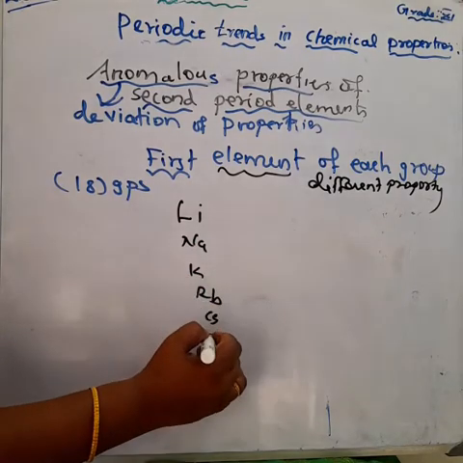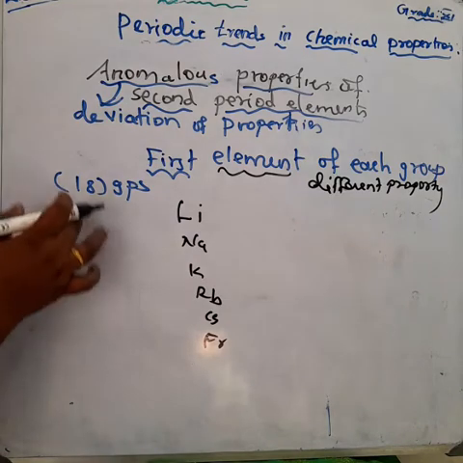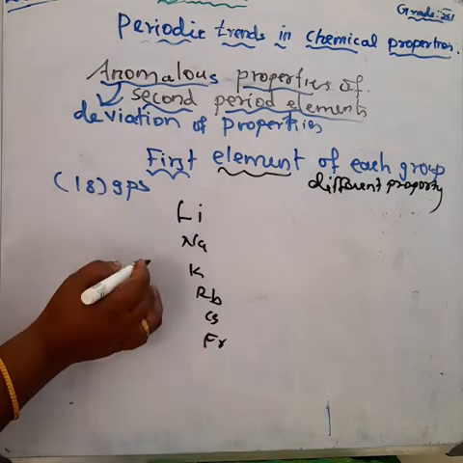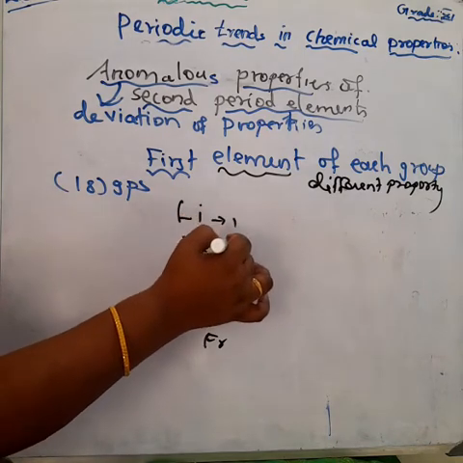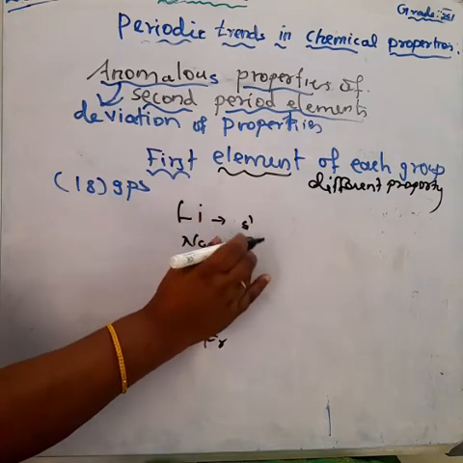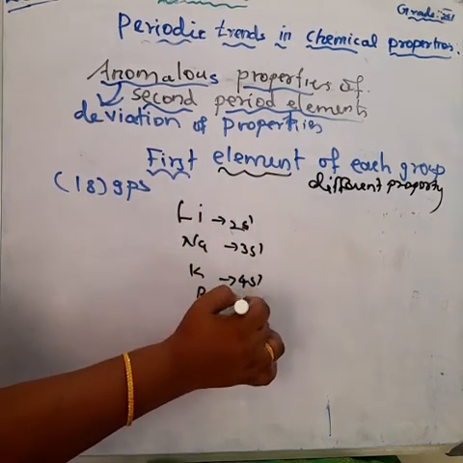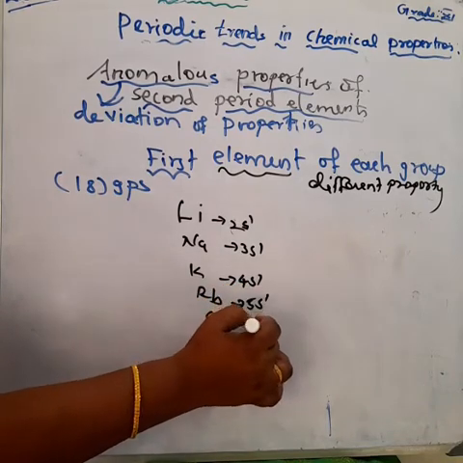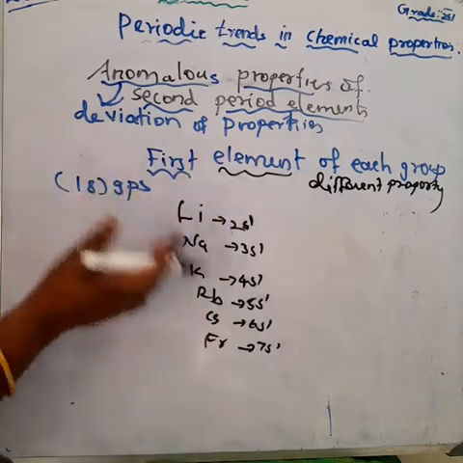All the first group elements have how many valence electrons? Only one valence electron. So what is the combining capacity of first group elements?